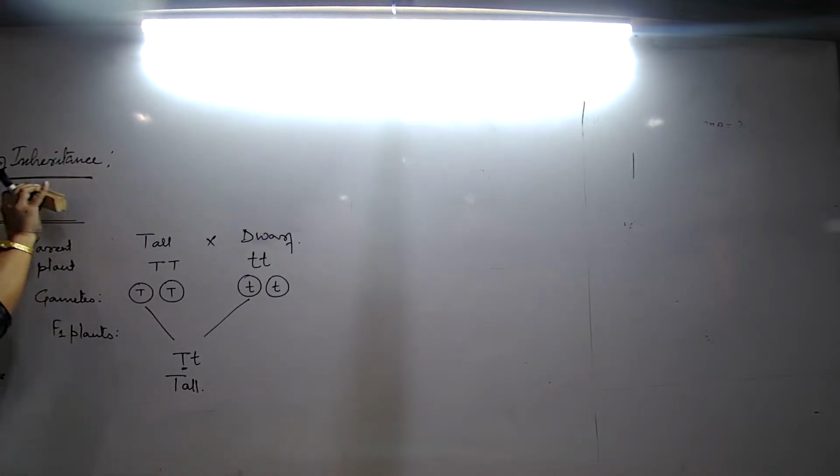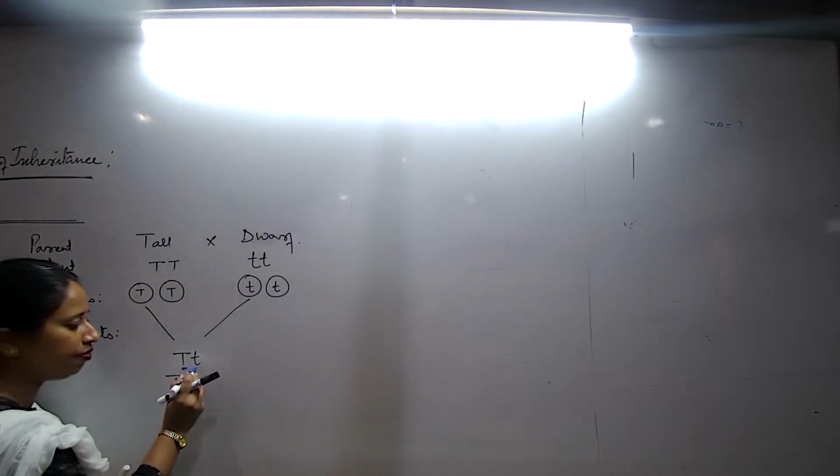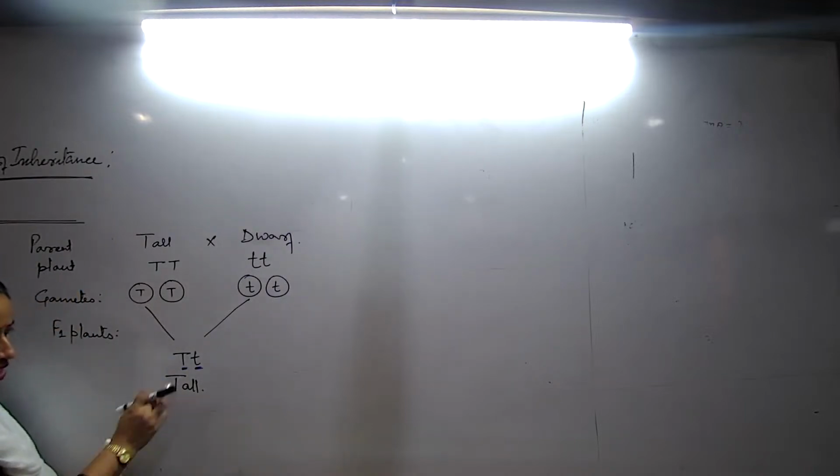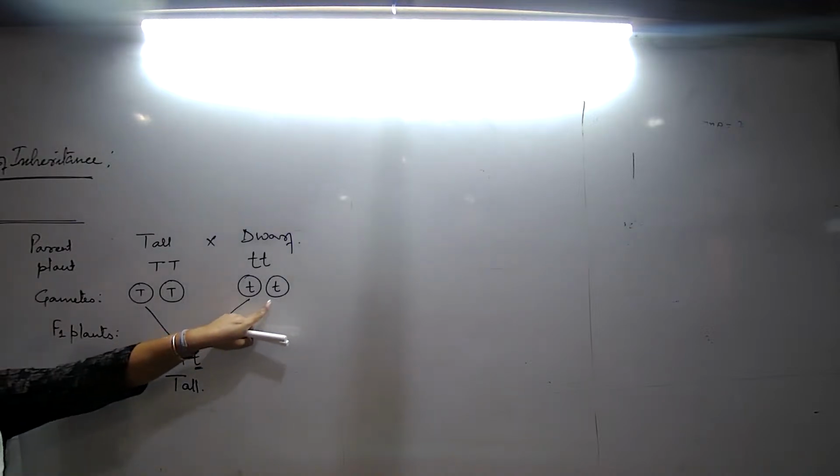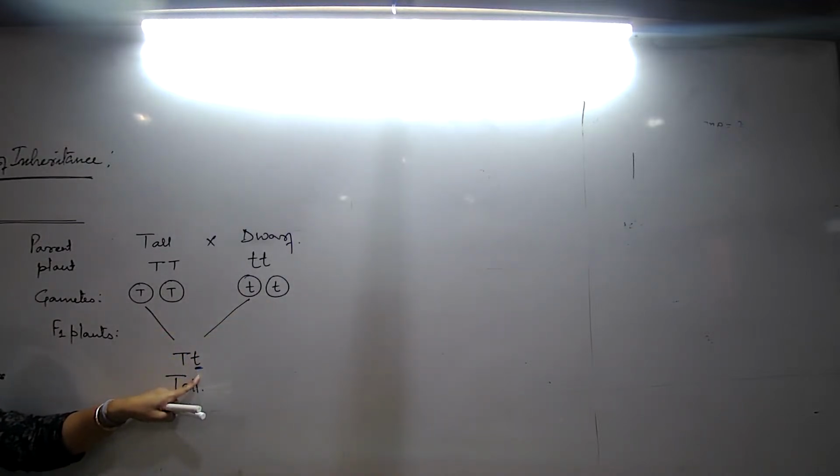You may get a question that certain traits are inherited but not expressed. Give reason. Can you tell me what answer you should write? They are recessive. Certain traits are inherited, but are they expressing?